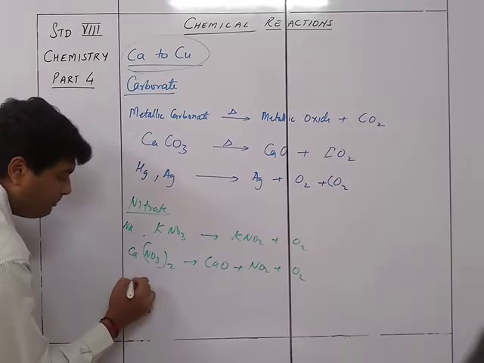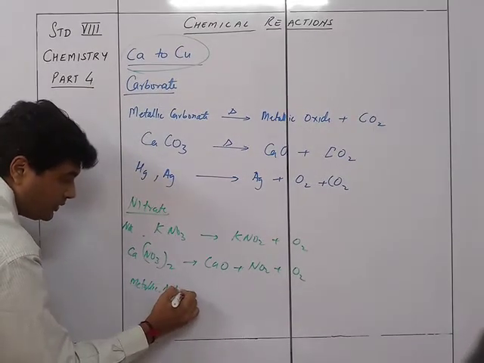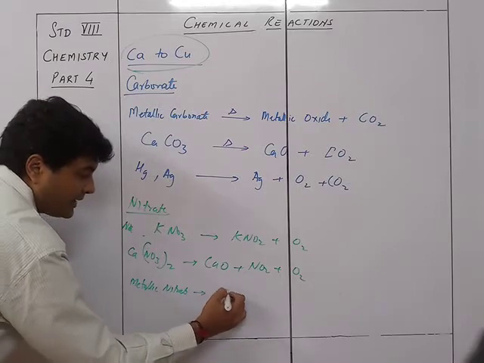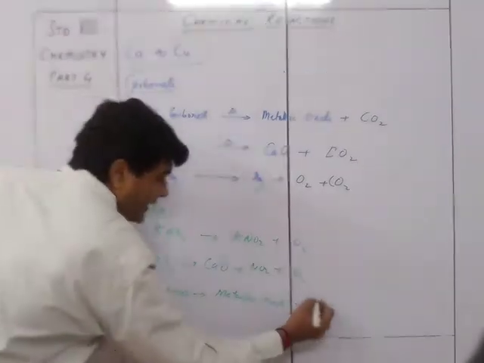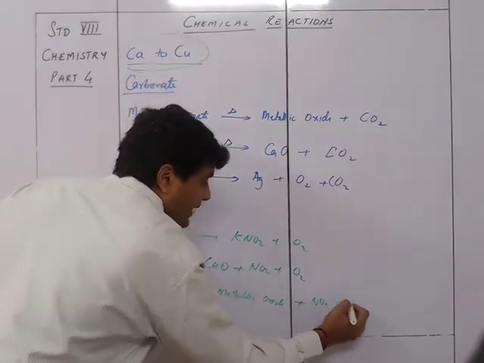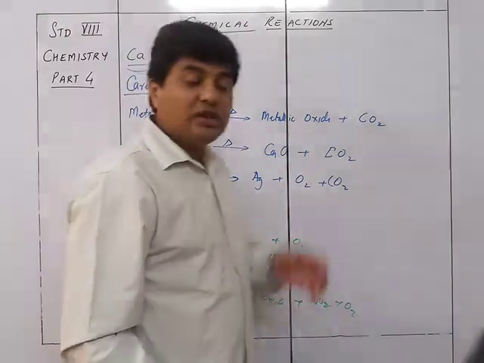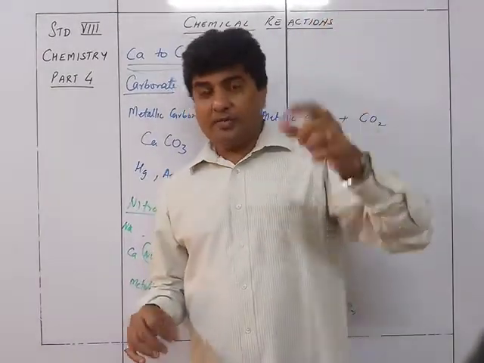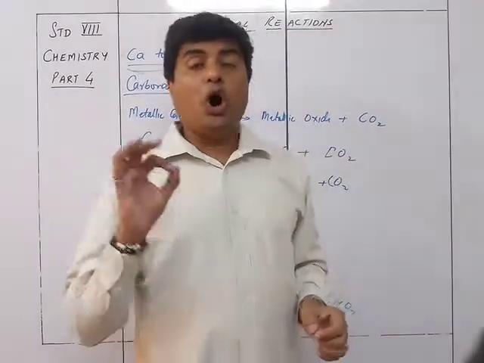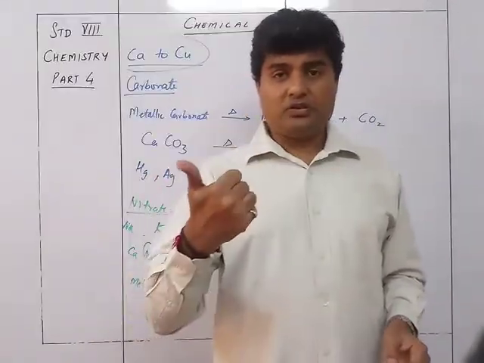That means a metallic nitrate will give me metallic oxide plus nitrogen dioxide plus oxygen. So all metallic nitrates except for potassium and sodium, on heating, will give me a metallic oxide plus nitrogen dioxide plus oxygen.